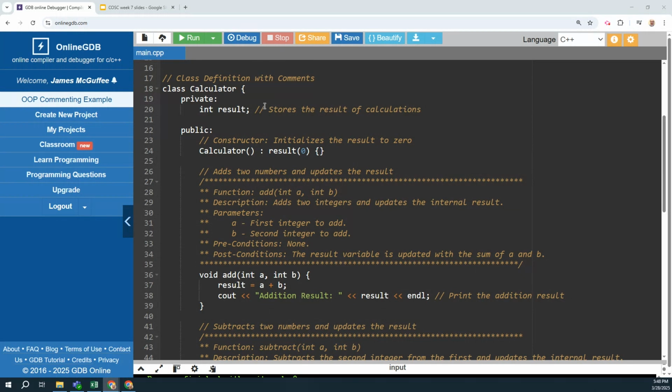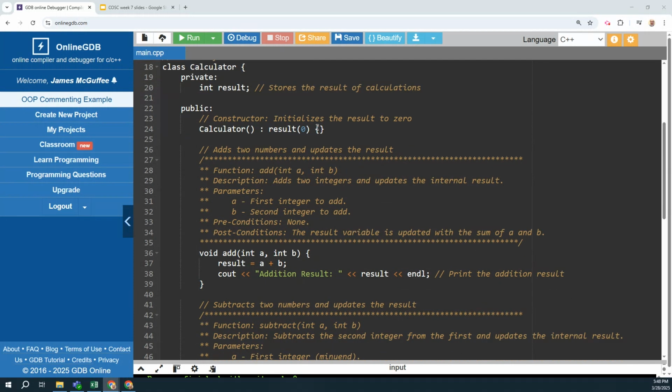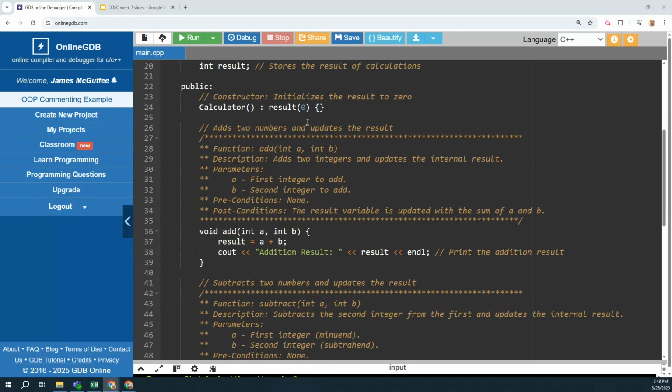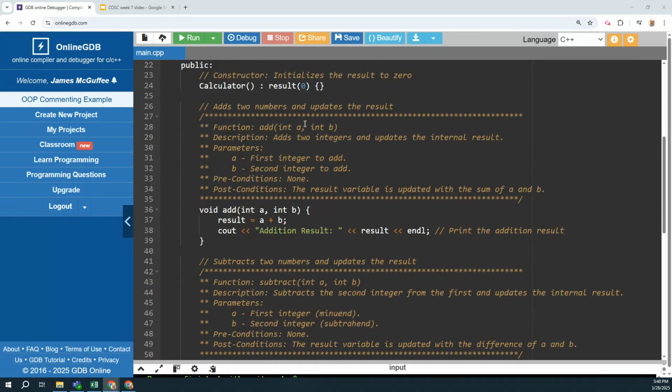First is the constructor function. It has one comment that initializes the result as 0. Now, more interestingly, are the other functions like add and subtract. You'll see we have quite a bit of lengthy comments for each of these functions or methods associated with the class. The function name is essentially a repeat of the header for the method.